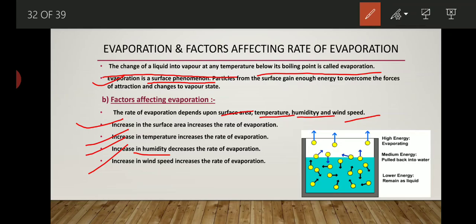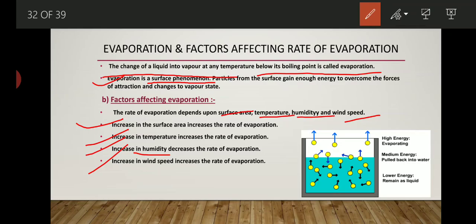Whenever we wash our clothes at night, we keep them under a fan. So in the morning the clothes get dry. How did it happen? It happened due to the evaporation process. Whenever the fan runs, the speed of wind increases, and the water present on the clothes gets evaporated and our clothes become dry.